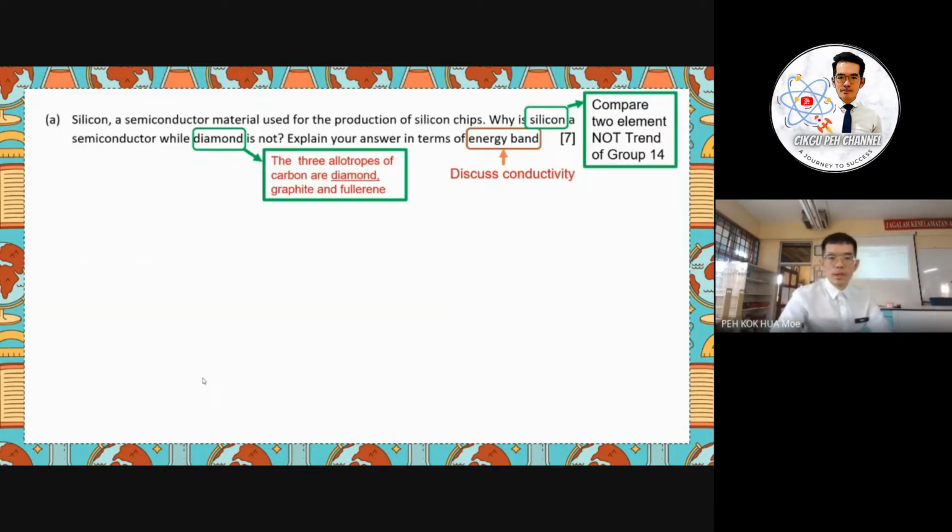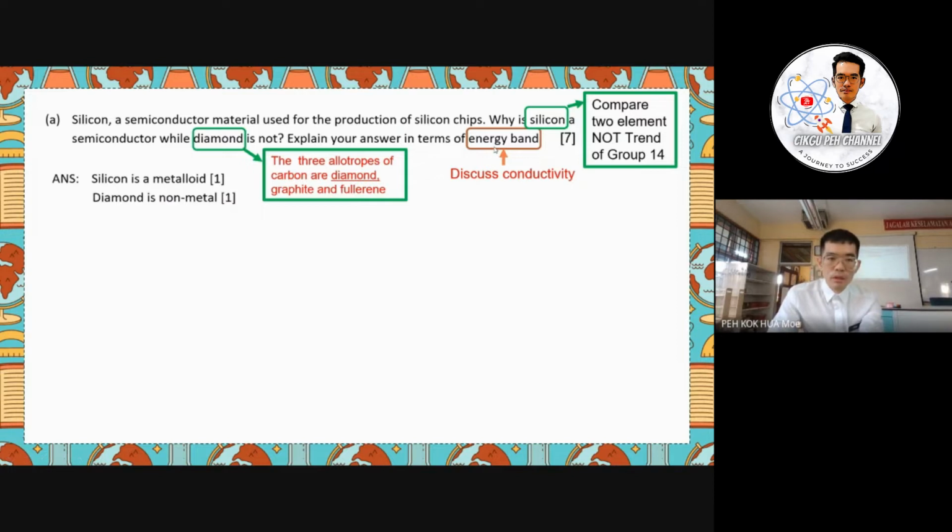Let us look at the important points here. Firstly, as I mentioned, we need to compare both silicon and diamond. The diamond is considered a non-metal, which means the delocalized electron is absent. You can discuss that also, but here we mainly have to discuss the energy band.